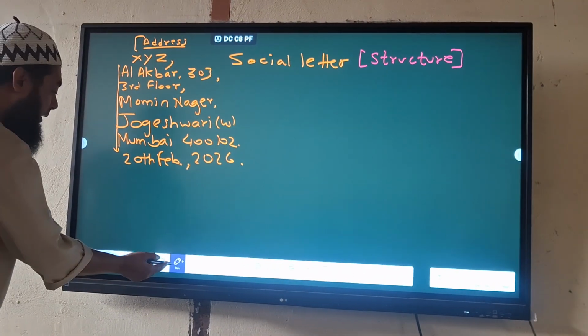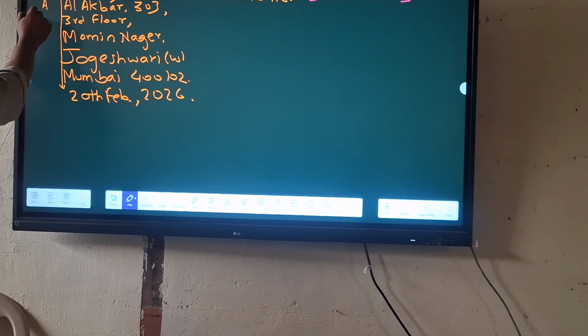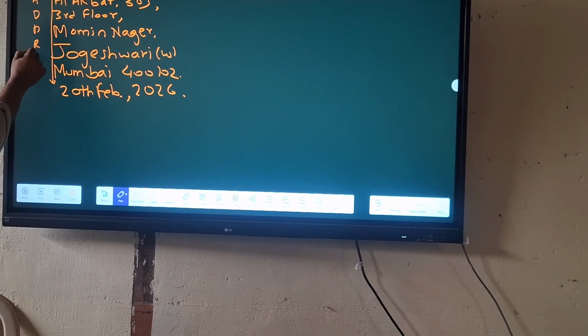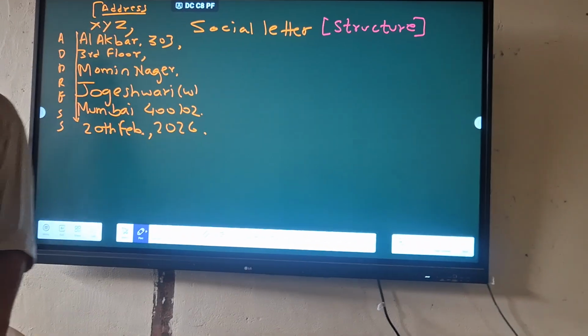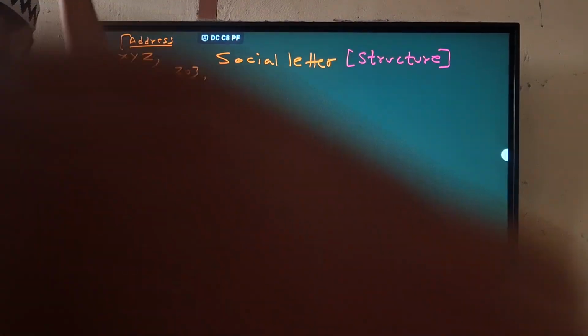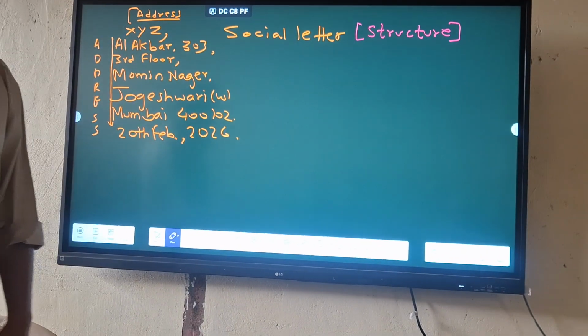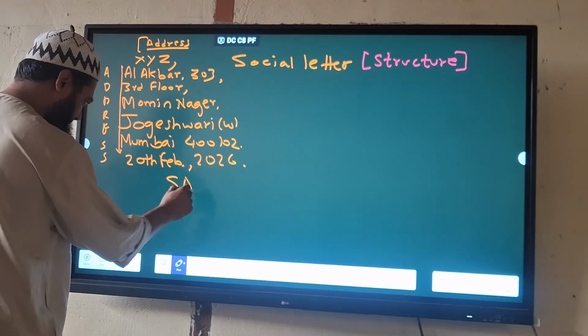And here, after the address part is done, I will just write down ADDRESS. This is the address part. After the address part comes salutation. Now if you are writing to your father or mother, what will you do? You write here. This is called salutation.